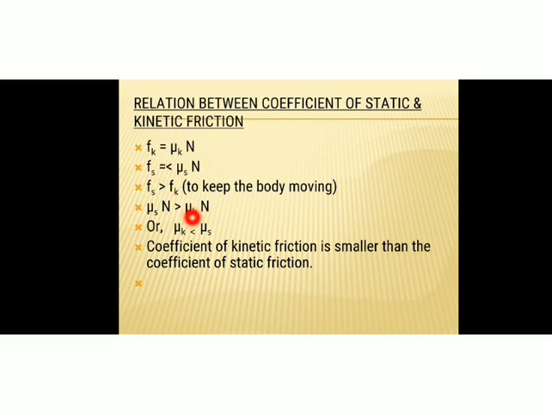So mu s N is greater than mu k into N. Isn't it? N will cancel. So we get the relation mu s greater than mu k. And this relation can also be rewritten as mu k is less than mu s. That means the coefficient of kinetic friction is smaller than the coefficient of static friction. So this is the relationship between the coefficient of static and kinetic friction. Okay. So that's all about the static and kinetic friction.